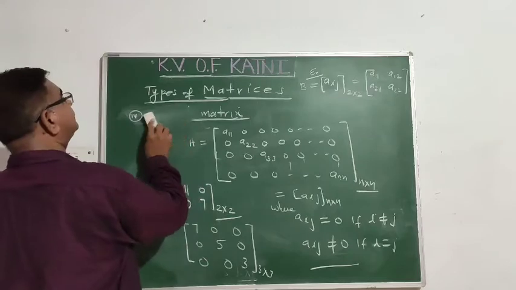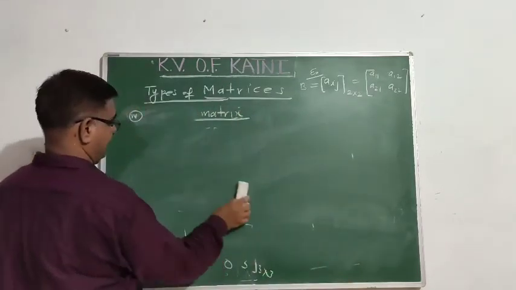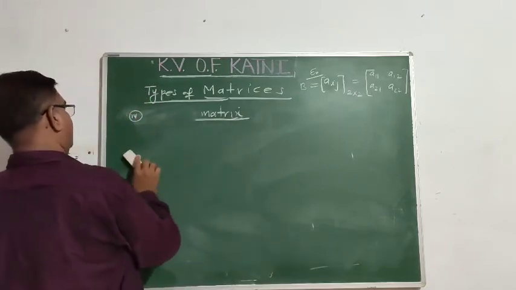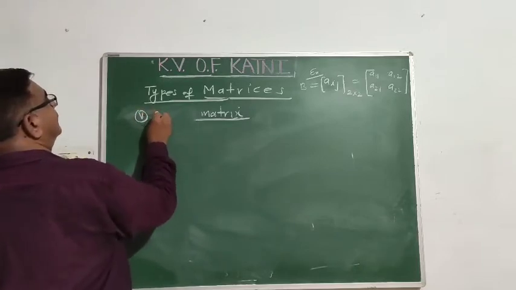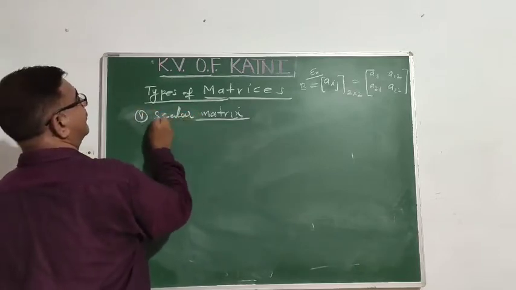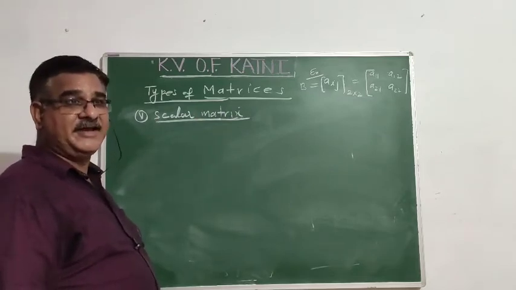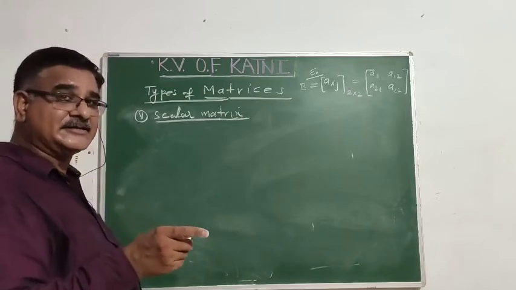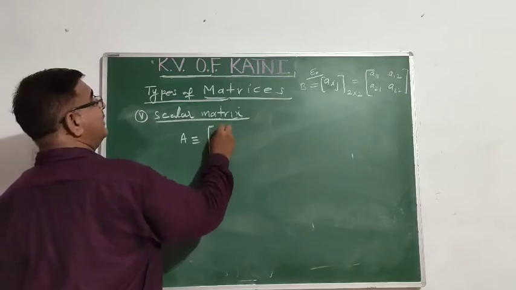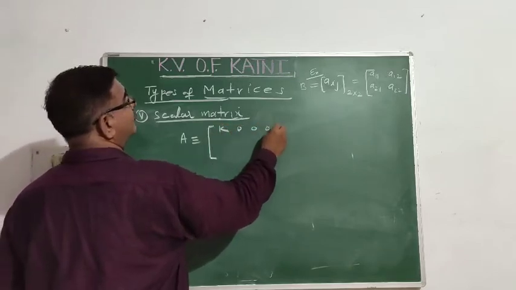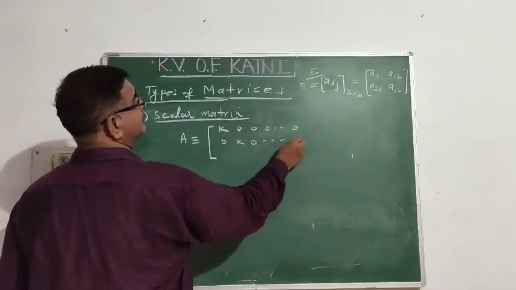Next, scalar matrix. Fifth, my dear children, a diagonal matrix, देखिए स्क्वायर मैट्रिक्स से क्या है, diagonal matrix. अब a diagonal matrix in which all the elements of diagonal are of equal magnitude other than 0.